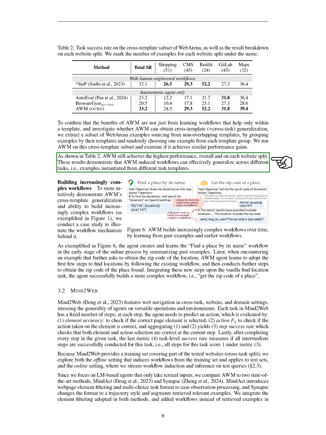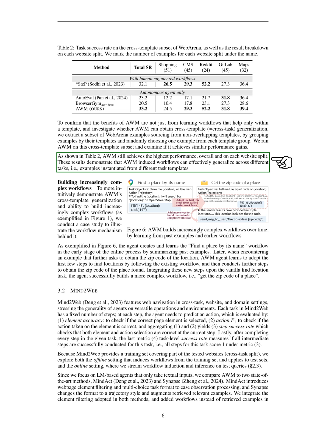Next, we discuss Mind2Web, which involves web navigation across various tasks and domains, highlighting the versatility of agents. Each task has a set number of steps, and at each step, the agent predicts an action. We evaluate this prediction based on three metrics: element accuracy, correct page element selection; action F1 score, correct action on the element; and step success rate. Both element and action must be correct. After completing all steps, we measure the task-level success rate to see if the entire task was executed successfully.